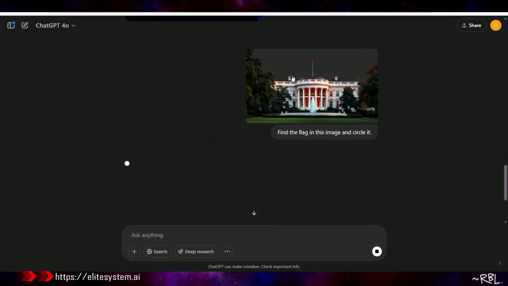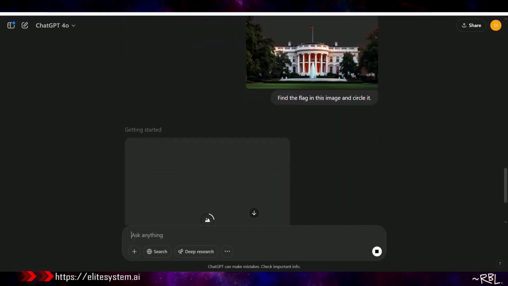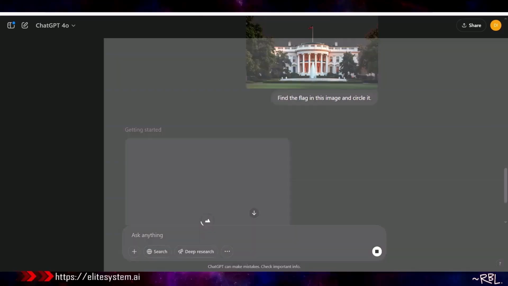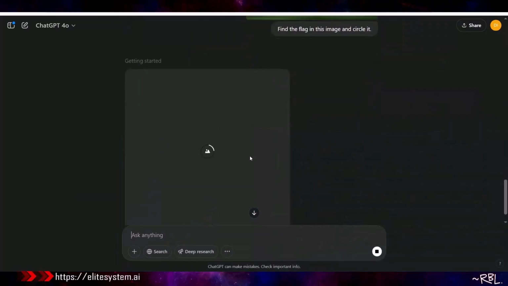So this is the image here. White House. No background. You can literally see the flag on top. It's a little easier, to be honest, because we can spot it. But what if I did it with the keys, right? Which, again, I'll do a follow-up on. I'll give a lot harder task to AI and see how they can solve it. But for now, let's try.